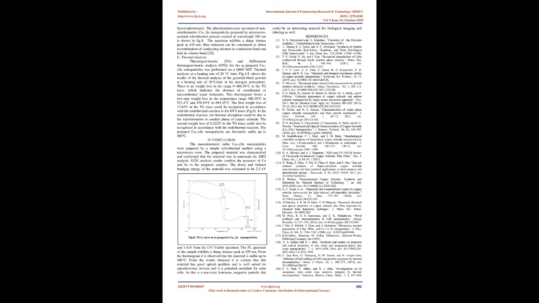Absorption edge is observed around 460 nanometers in the absorption spectrum. Photoluminescence, PL, analysis. The increase in absorbance at the lower energy region around 800 nanometers originates from the indirect band gap. The photoluminescence spectrum of the sample was recorded with a Varian Eclipse fluorescence spectrophotometer. The photoluminescence spectrum of non-stoichiometric Cu2-xSe nanoparticles prepared by microwave-assisted solvothermal process excited at wavelength 380 nanometers is shown in figure 8. The spectrum exhibits a sharp, intense peak at 439 nanometers. Blue emission can be considered as direct recombination of conducting electron in conduction band and hole in valence band 23.